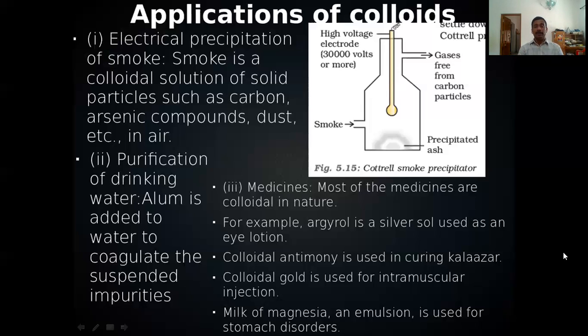These colloids are used in medicines. Here some examples are given. Argyrol is a silver sol used as an eye lotion. Colloidal antimony is used in curing Kala Azar. What is Kala Azar? Kalazar. Kala, black. Azar, fever. Colloidal gold is used for intramuscular injection. Milk of magnesia, which is an emulsion, is used for stomach disorders. Antacid, we will use it as an antacid.